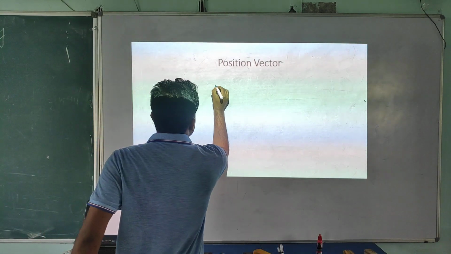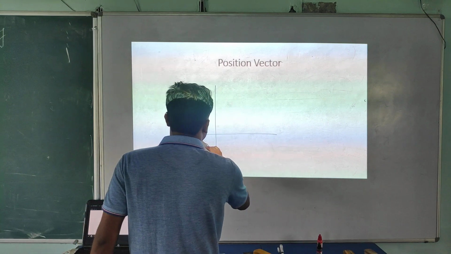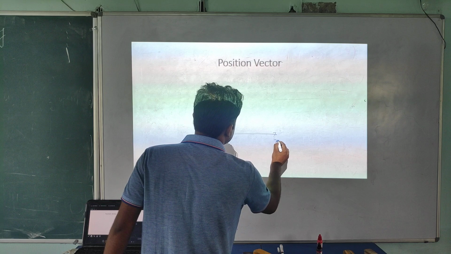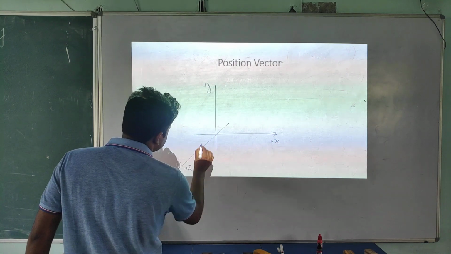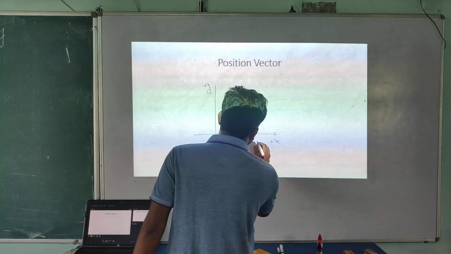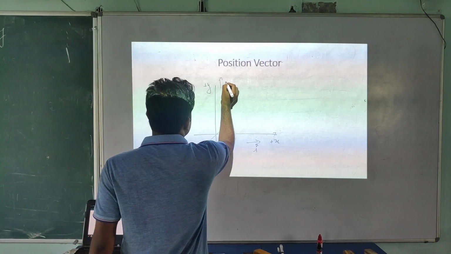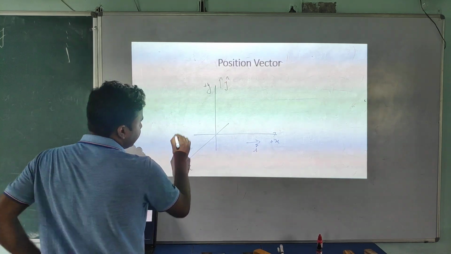Now here I am taking a 3D coordinate system. So this one is the x-axis, this one is the y-axis, and this one is the z-axis. It means this direction is i cap, again I am repeating, this direction is j cap and this direction is k cap.